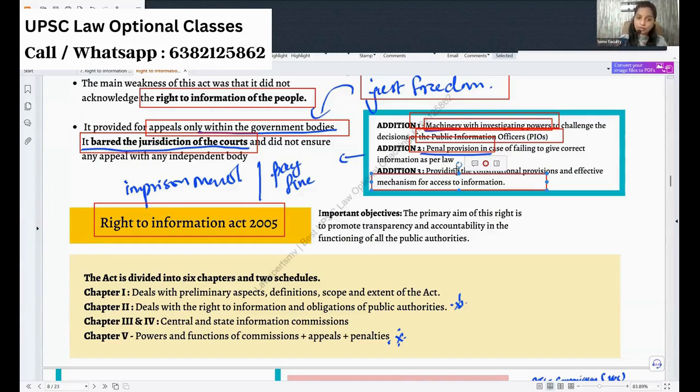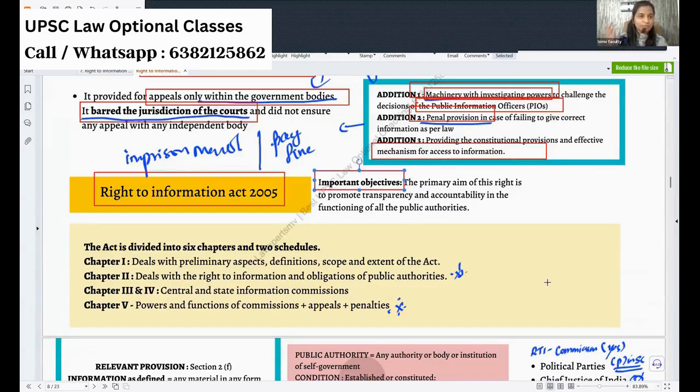Now, when we come to the Right to Information Act, it had important objectives. What are the objectives of the Act, or whether the objectives of the Act have been achieved? If these questions are asked, you must talk about its objectives. Its primary aim was to promote transparency and create accountability in the functioning of all public authorities. So how do we create a transparent environment? Only when we ask questions will we actually get things done.